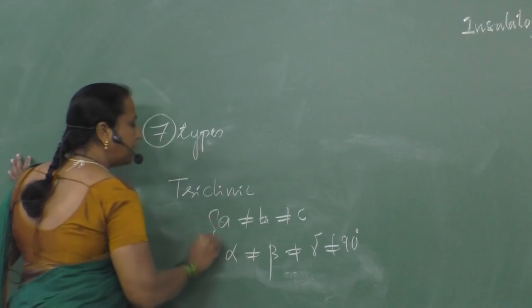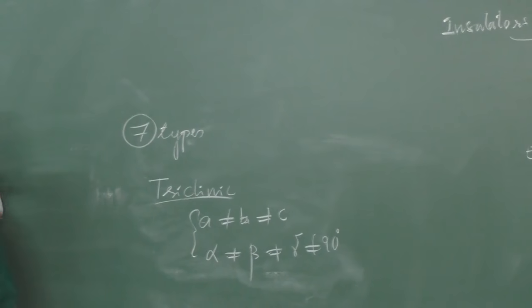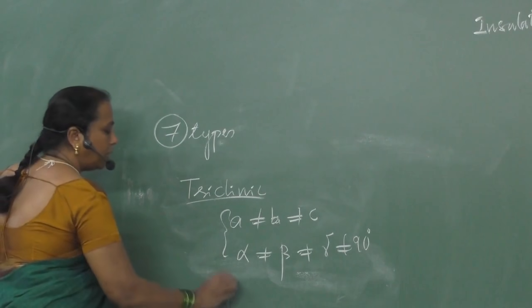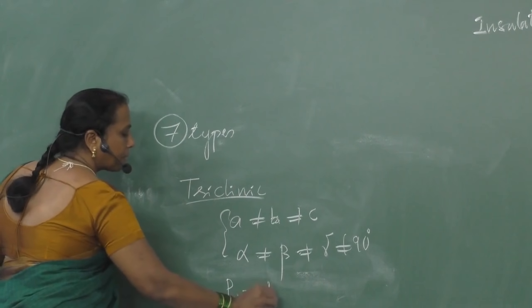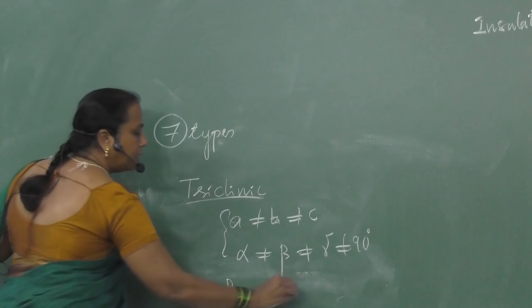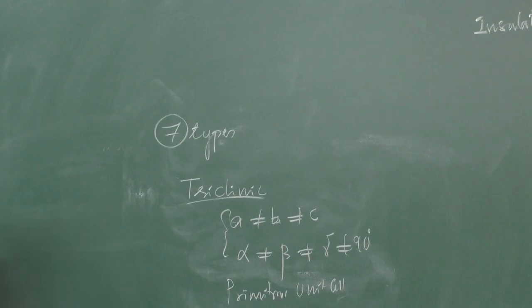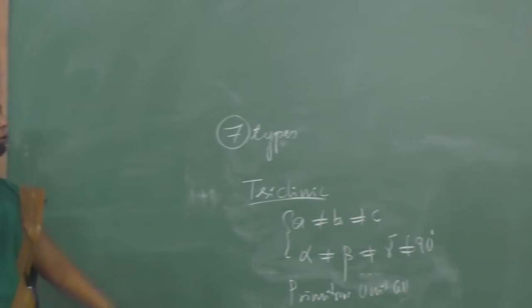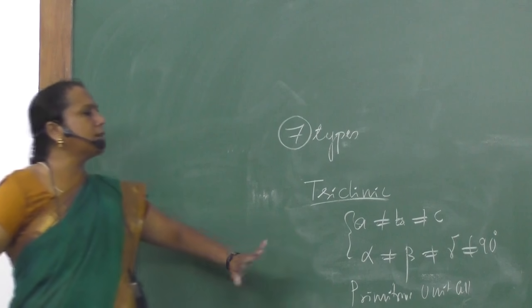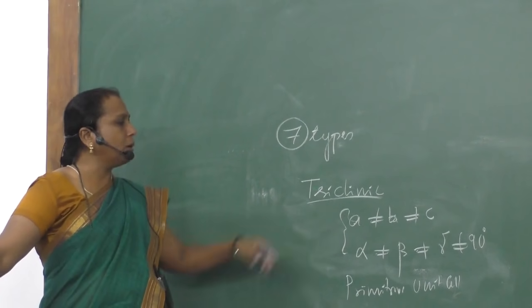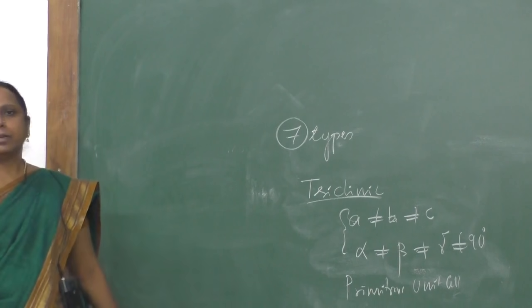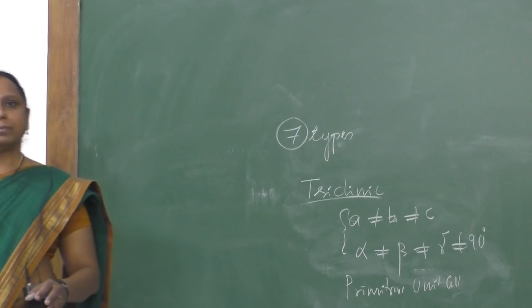These are the parameters of triclinic crystal system, in which you will find only primitive unit cell. So this is very important. Triclinic crystal system has only one kind of lattice, that is primitive lattice, and primitive unit cell is possible. Most unsymmetric crystal system is what? Triclinic system. That's it. Thank you.